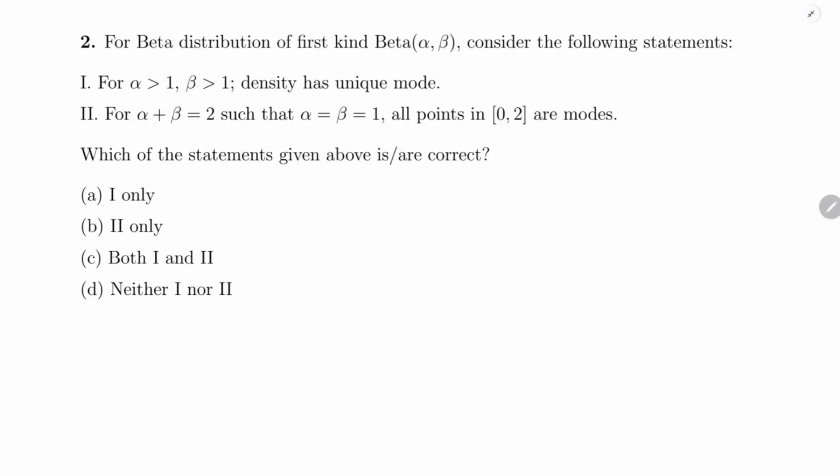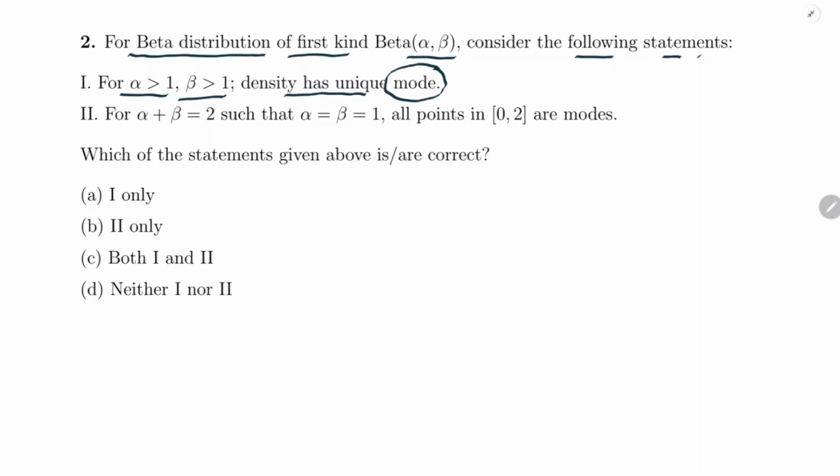So the next question says that for beta distribution of first kind with parameter alpha and beta, consider the following statements. For alpha greater than 1 and beta greater than 1, density has unique mode.